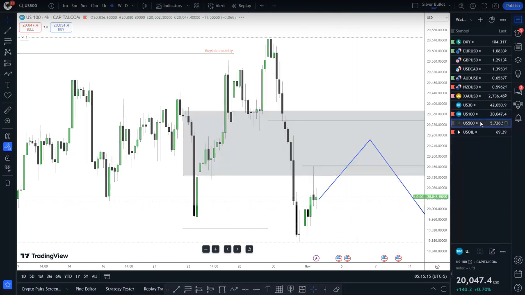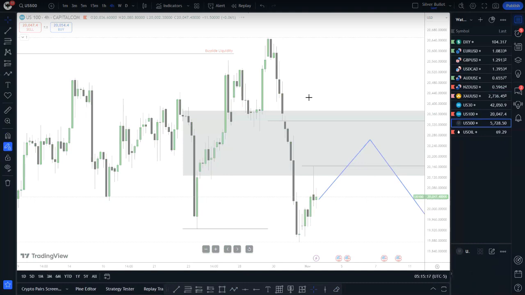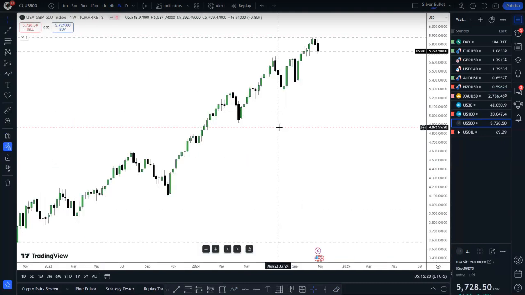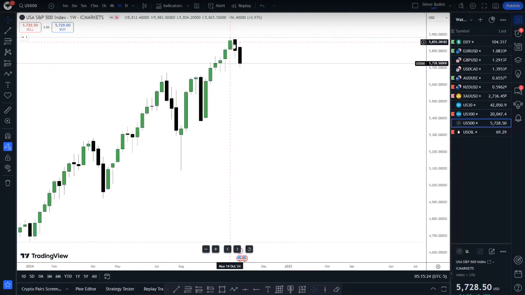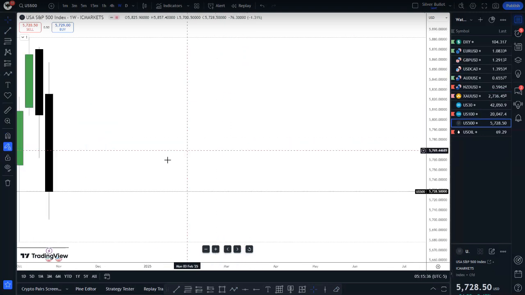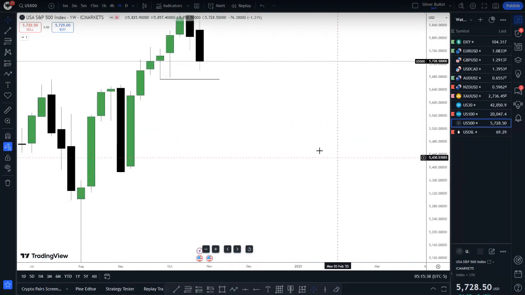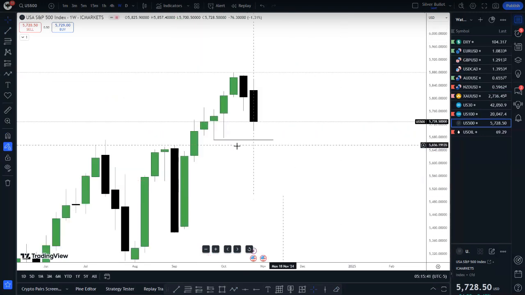Let's get S&P 500 here. We have the same thing here. Oh, S&P 500, we had a bearish week here. We pushed lower and closed below, indicating this week is simply expecting a continuation to the downside. My draw on liquidity for this week is simply going to be at this level right here. Yes, it's so close. So we have some sort of equal lows here. I don't need to look at the left side because we are already at all-time highs, right? These relative equal lows will be my draw on liquidity on the weekly chart.